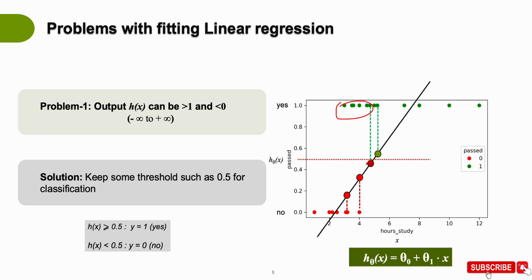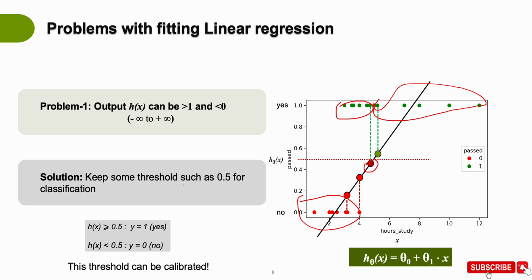For example, this point is a misclassification because this point belongs to the yes class, the green space. However, it was predicted to be in the red class, right? Similarly, all of these points would be correctly classified, right? And these points are also correctly classified. And we can calibrate this threshold based on the data. Like we can use some sort of calibration mechanism, right? That can give us the right threshold.